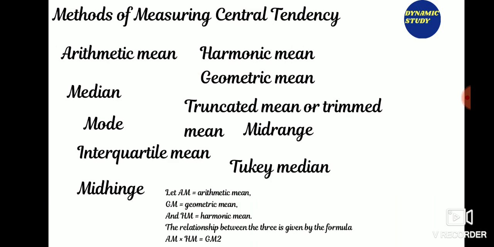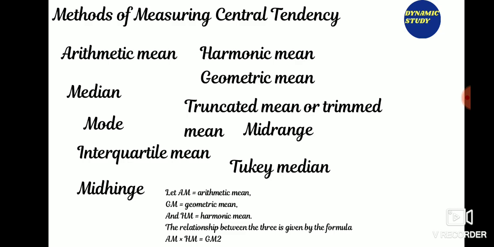Okay, so method of measuring. First of all, let us discuss, according to Professor Bowley, measures of central tendency are statistical constants which enable us to comprehend in a single effort. The main objective of central tendency is to condense data in a single value or to facilitate comparison between data. Now let us discuss methods of measuring the central tendency.